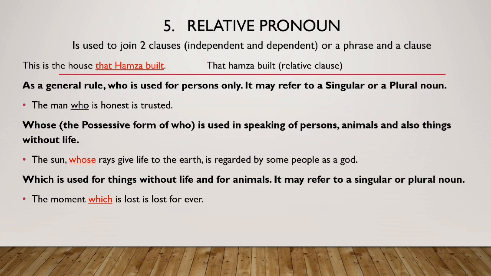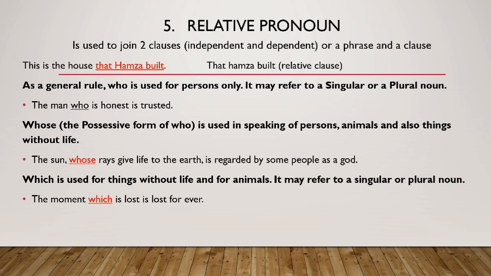Here is another very interesting pronoun, that is a relative pronoun, which is used to join two clauses: one, an independent clause that can exist on its own, in isolation, and a dependent clause. Dependent means it needs to depend on the other clause or a phrase or a sentence to give its complete meaning. So they are used to join two clauses or a phrase and a clause.